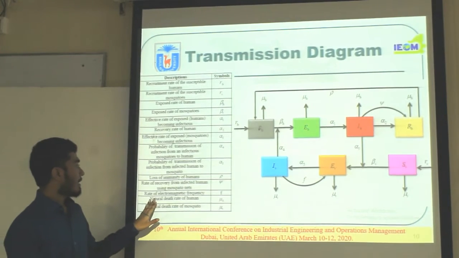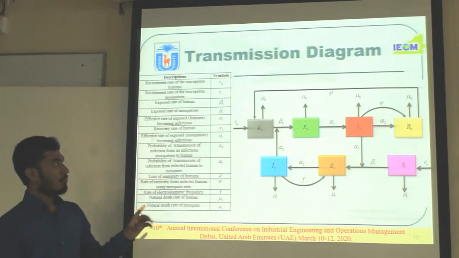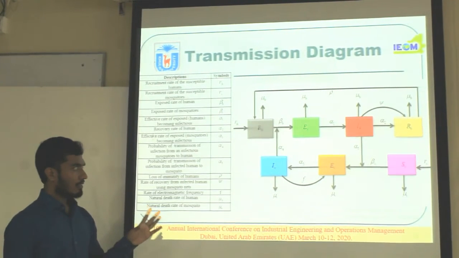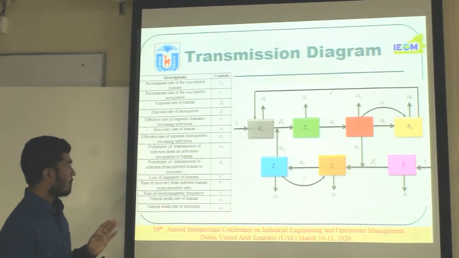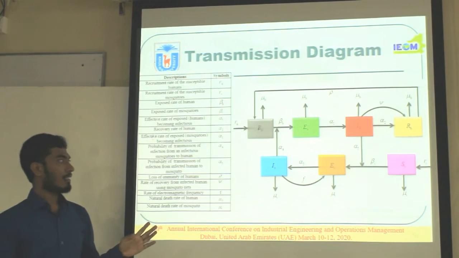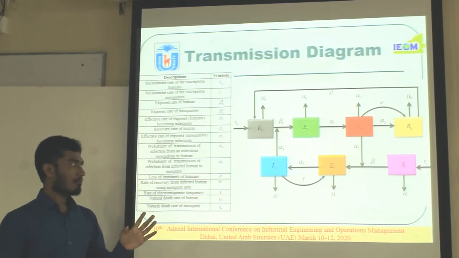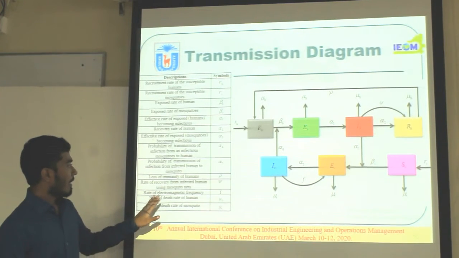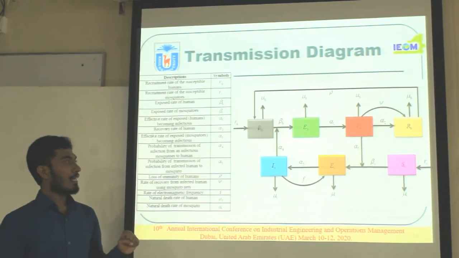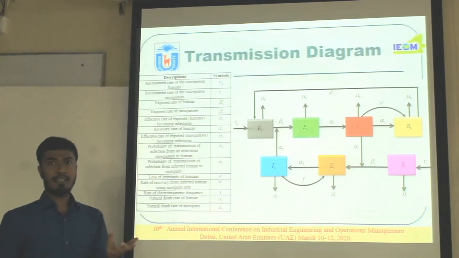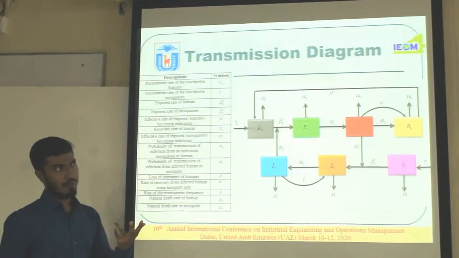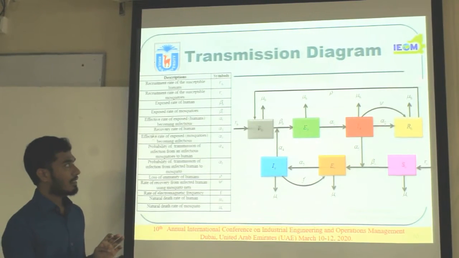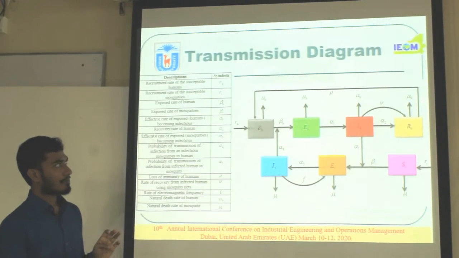F is the rate of electromagnetic frequency which interferes with the malaria-carrying mosquito's life. Actually, by using electromagnetic frequency, the life cycle of malaria mosquitoes may be decreased. Psi is the size of the mosquito net.